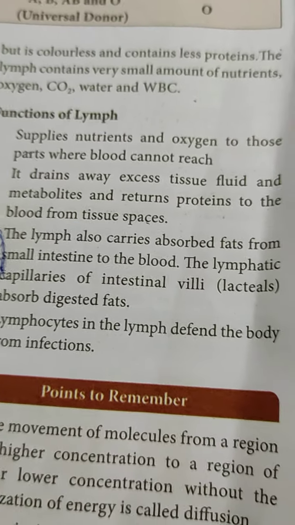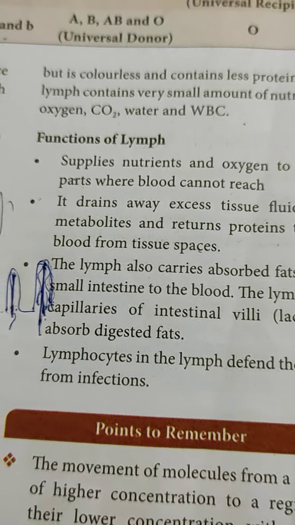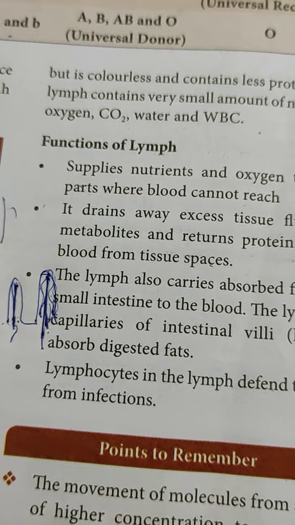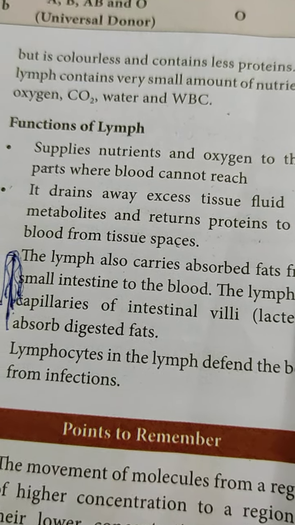Lymphocytes in the lymph node, the lymph defend the body from infections. What type of WBCs are present in the lymph? That is called the lymphocytes.